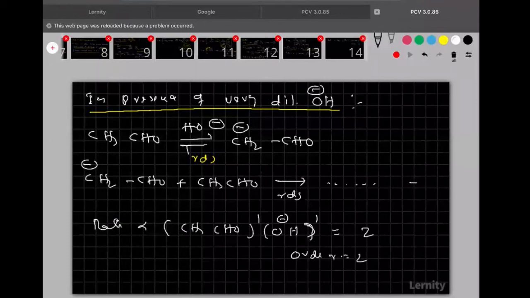You may ask me, sir, in the previous slide you told third order, now you are telling second order. Is it clear, everyone? So when will it be third order, and when will it be second order? Once you see here, in case of very dilute OH⁻, the order of the reaction will be 2. In case of dilute OH⁻, the order of the reaction will be 3.